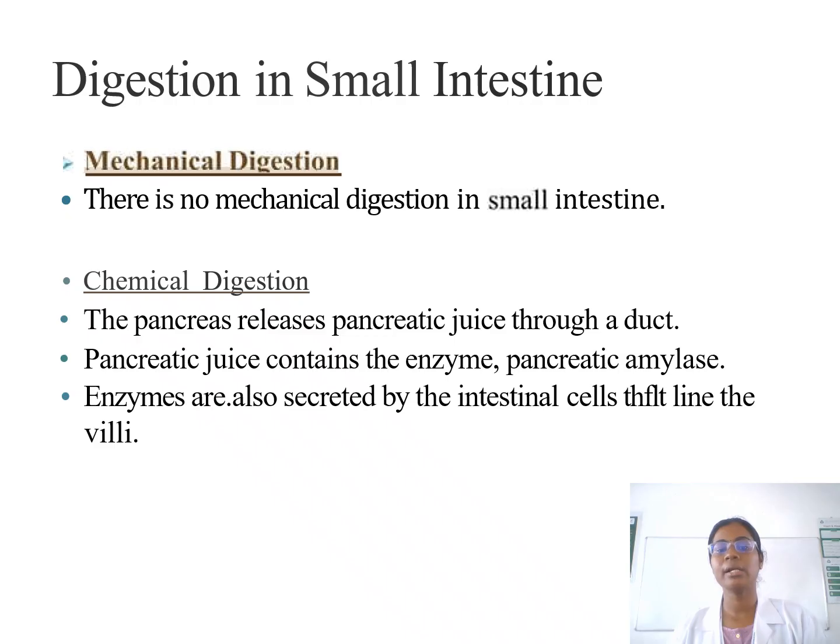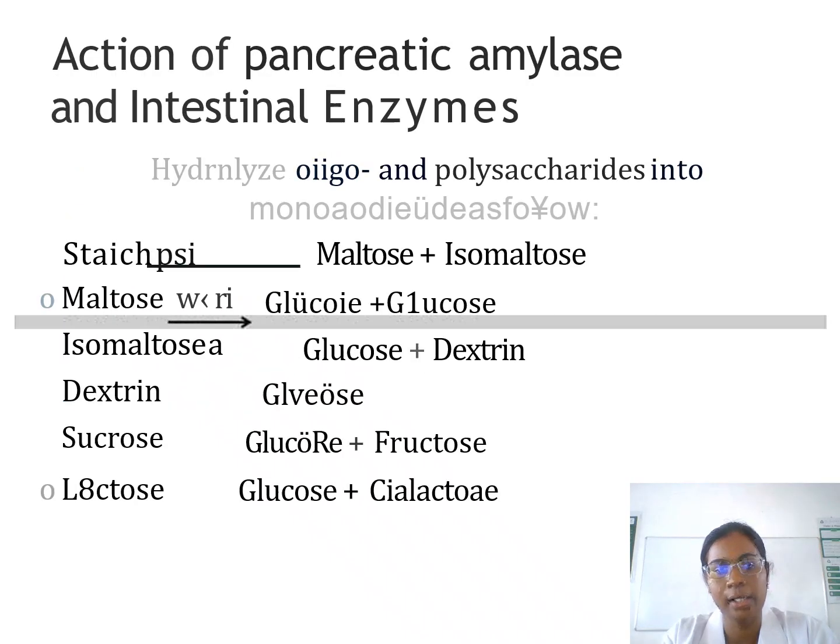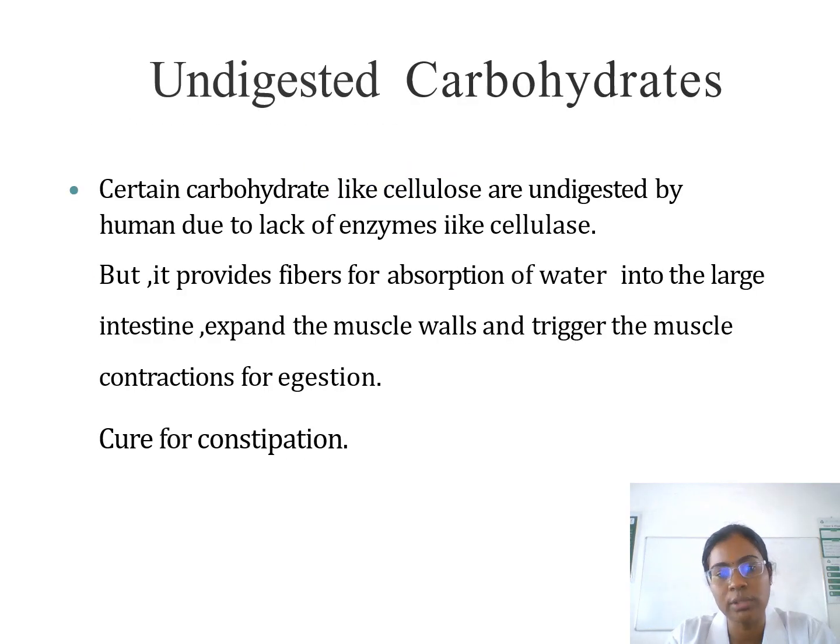There is no mechanical digestion in the small intestine, and the pancreas releases pancreatic juice through the duct. The pancreatic juice contains the enzyme pancreatic amylase. Enzymes are also secreted by the intestinal cells in the microvilli. Through the action of pancreatic amylase and intestinal enzymes, maltose is converted into glucose, sucrose into glucose and fructose, and lactose into glucose and galactose.